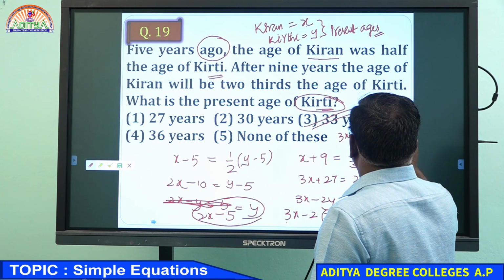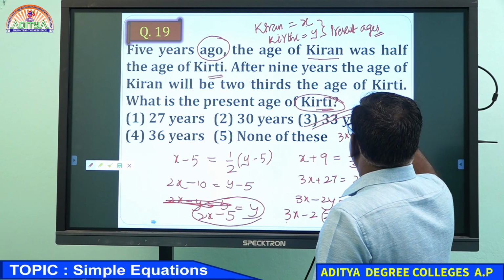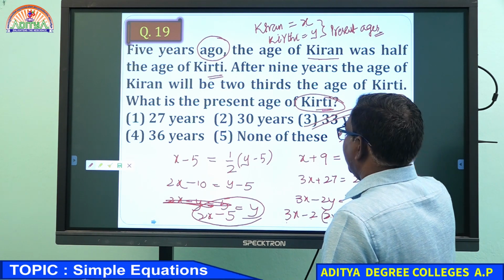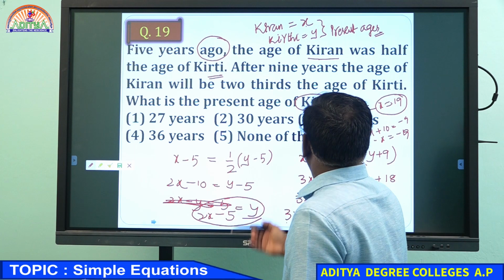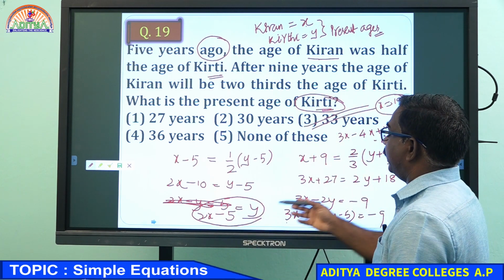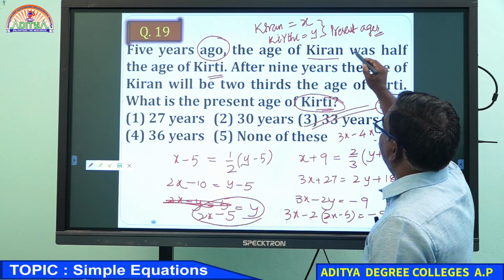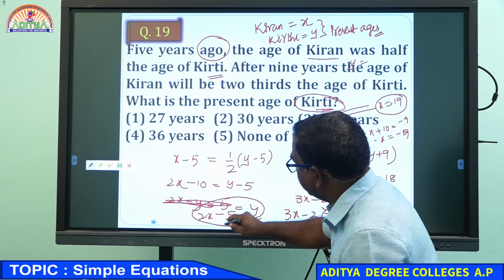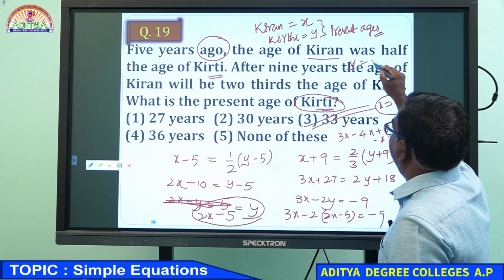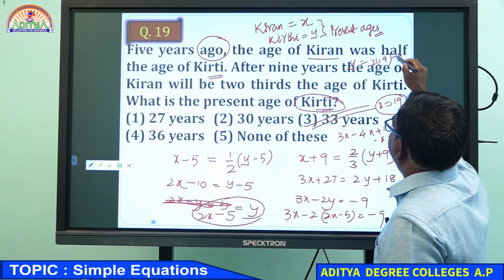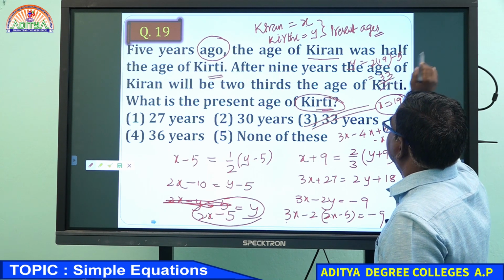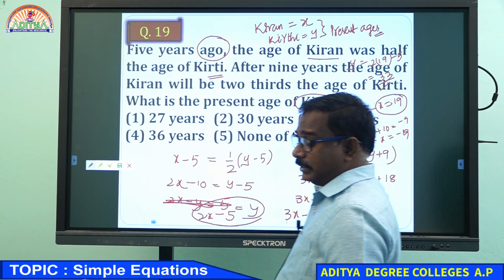So minus x equal to minus 19, x equal to 19. The y value is 2x minus 5, 2 into 19 minus 5, 38 minus 5, that is 33 years.